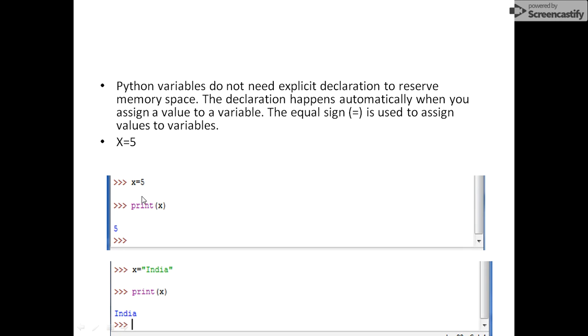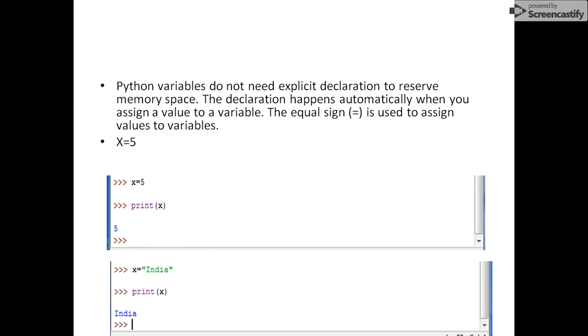Okay, so we simply can print the value of x in this case. In Java or in C++, this syntax is not valid. We explicitly have to specify int, float, long, double, or any specific data type with this variable. But in Python, we don't need to do that. We simply have to declare the variable, and then give it a value. We have to assign it a value, and the Python compiler will automatically understand what type of